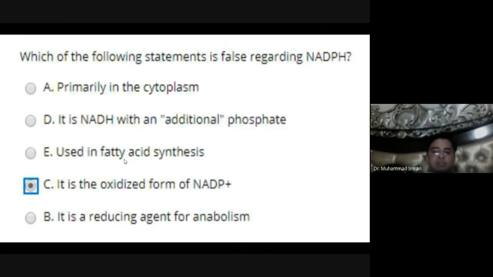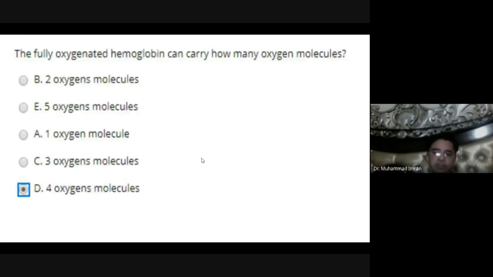Which of the following statements is false regarding NADPH? It is the oxidized form of NADPH. Which of the following statements is false regarding NADPH? Used in the fatty acid synthesis. This statement is true. This is not true. Used in the fatty acid synthesis. NADPH is always used in the synthesis of fatty acid.